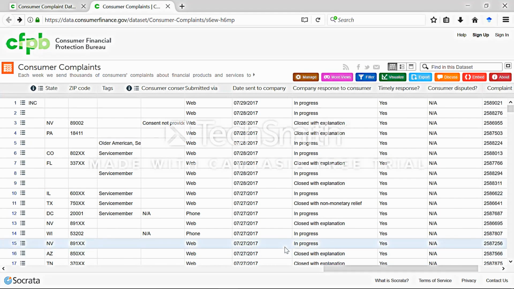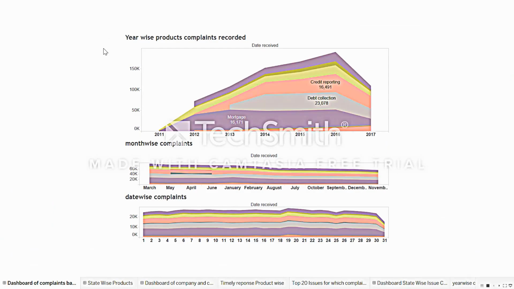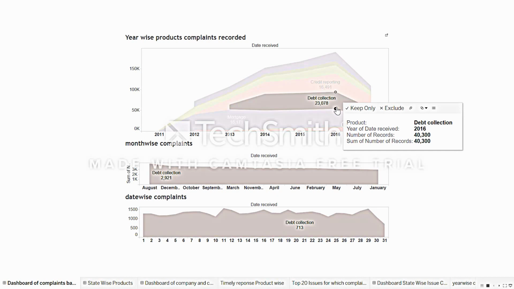So from this dataset, we'll be creating 6 different use cases with the help of Tableau. Our first use case is focused on the product and the complaints recorded product wise. For the year 2016, the complaints recorded are 40,300 for the product debt collection.